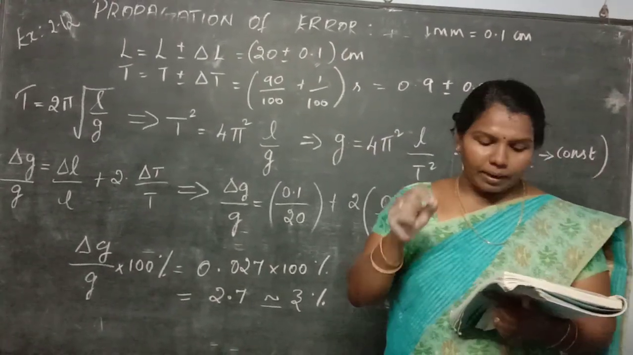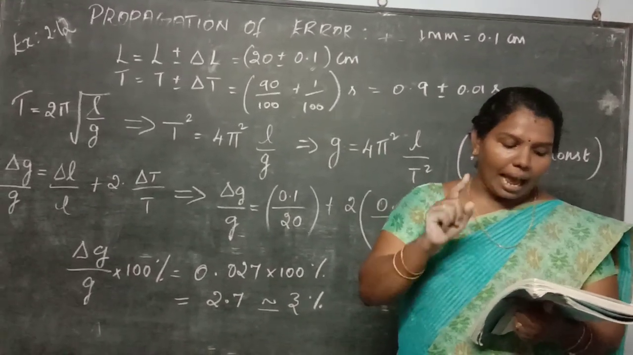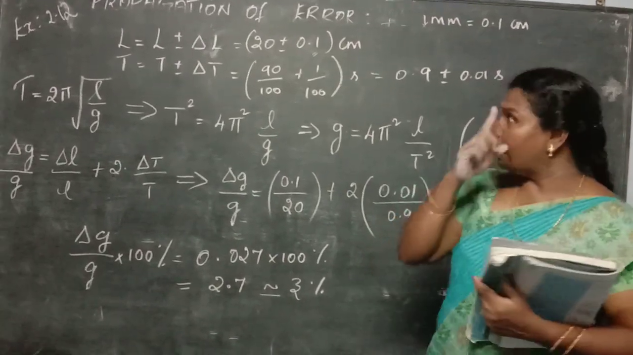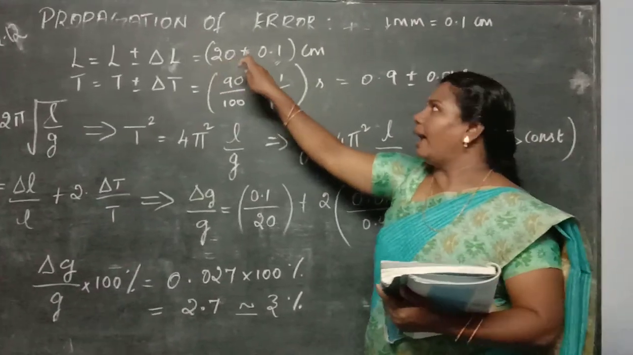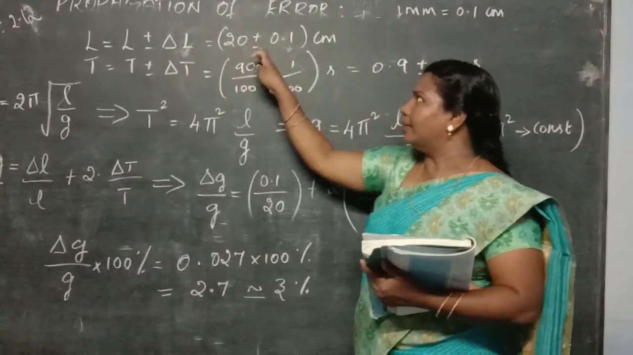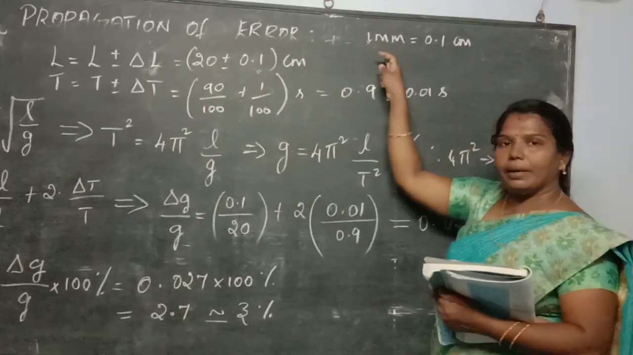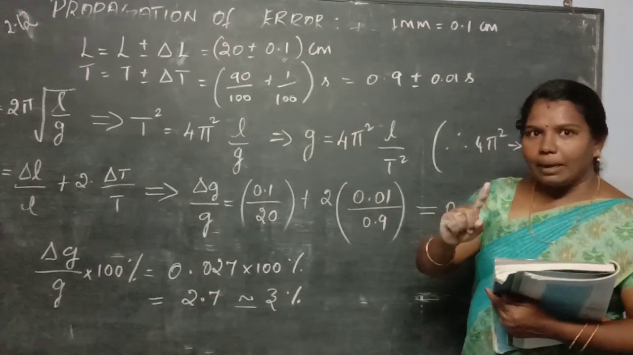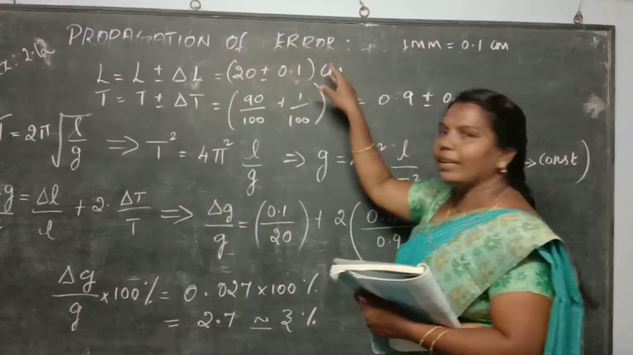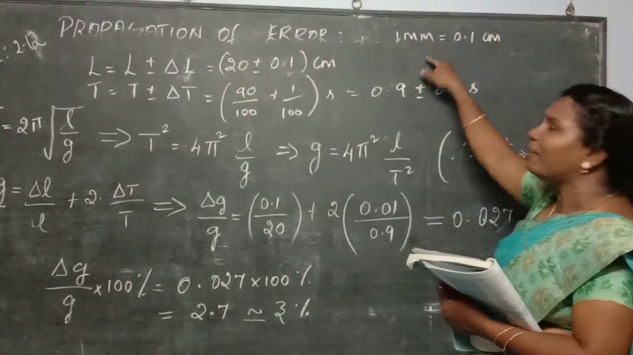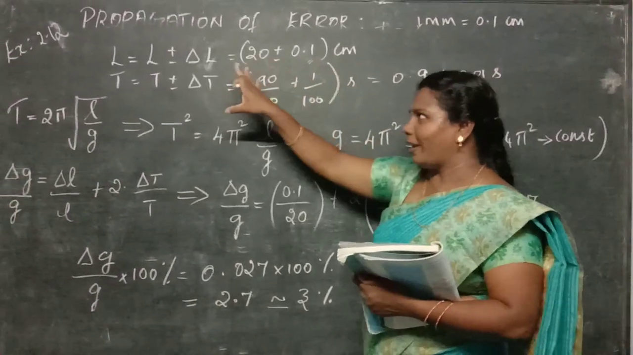Mind well and keep it. I repeat: the measured value of L is 20 centimeters and known to 1 millimeter of accuracy. What is the measured value? The original value given is 20, plus or minus, this is the formula, and here delta L is the accuracy, 1 millimeter. You have to convert it to centimeters because the true value is given in centimeters, so that is 0.1 centimeter. Now I have obtained the length term.